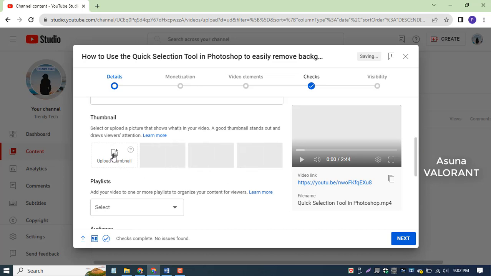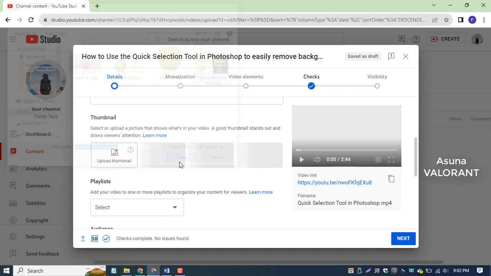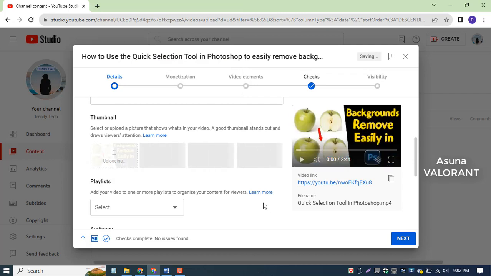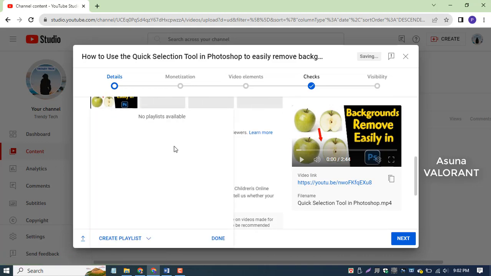Assign a thumbnail. This will be the picture displayed to people when browsing the YouTube timeline. YouTube provides the option to pick a still from your video or to upload a separate thumbnail that you have created. The latter is usually the better option. And playlist, the most important part of your video. You can create a playlist as per your choice.